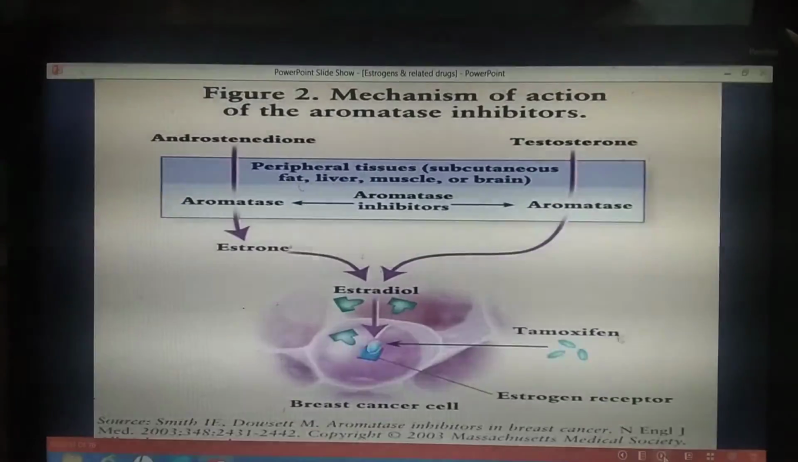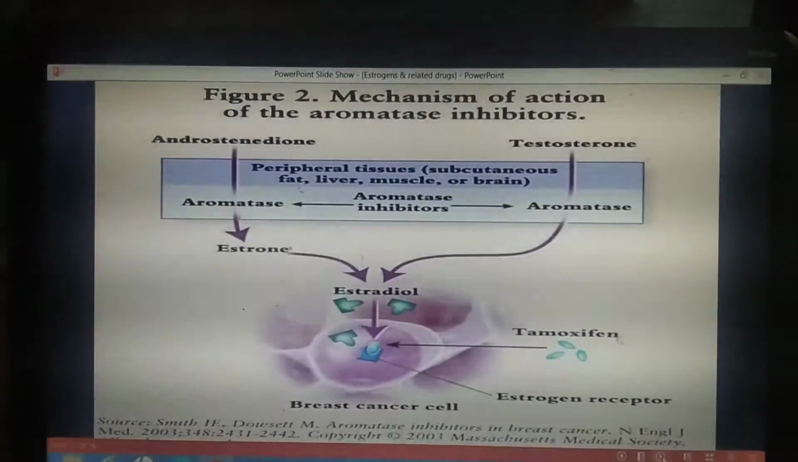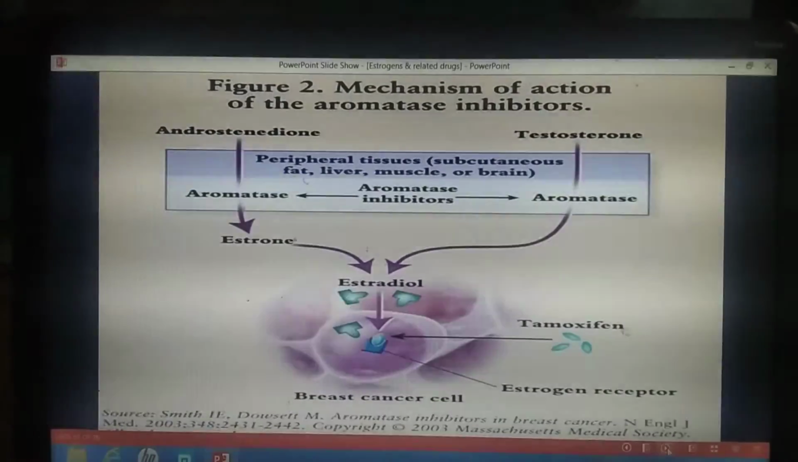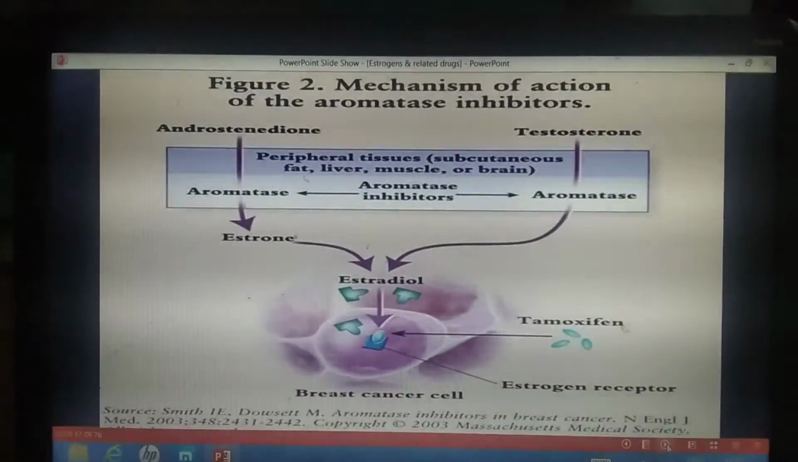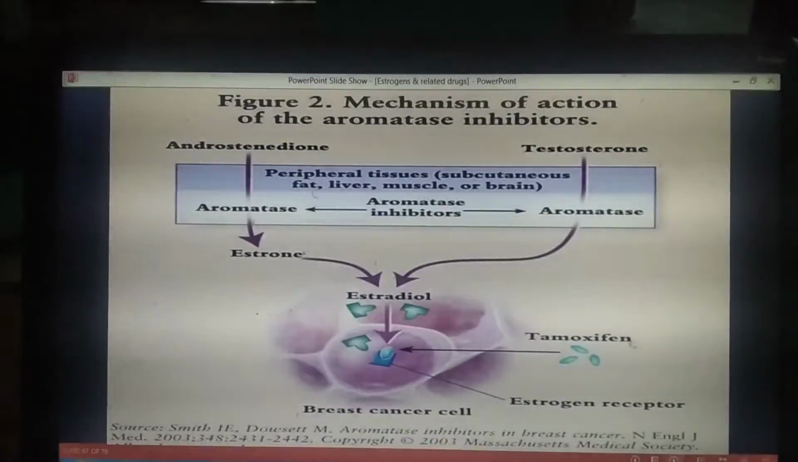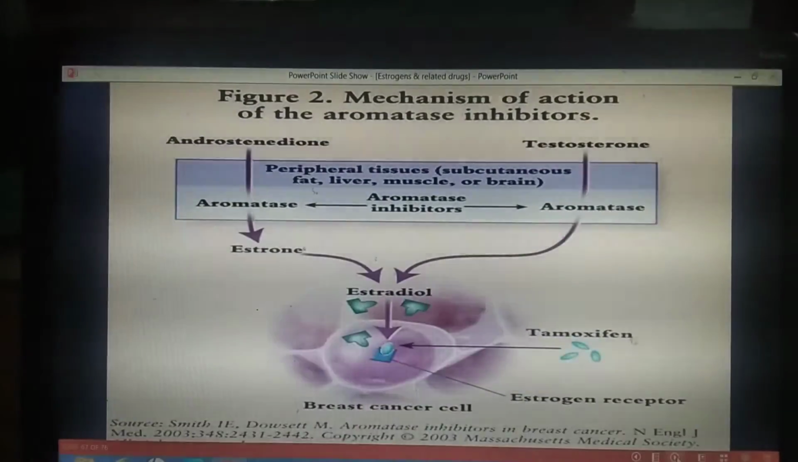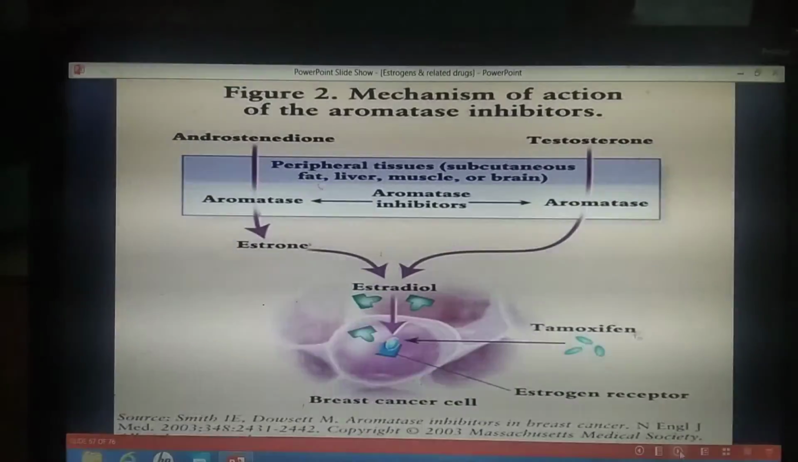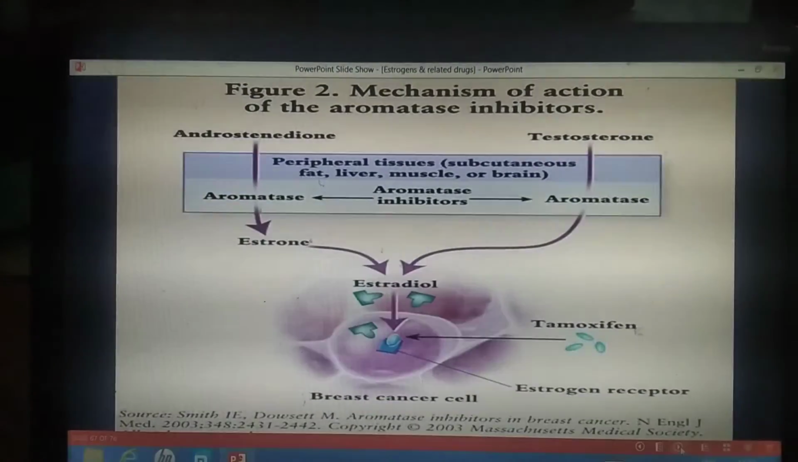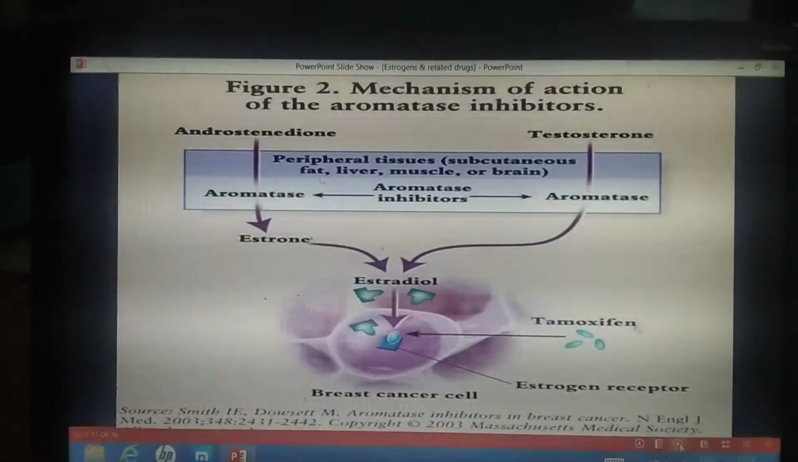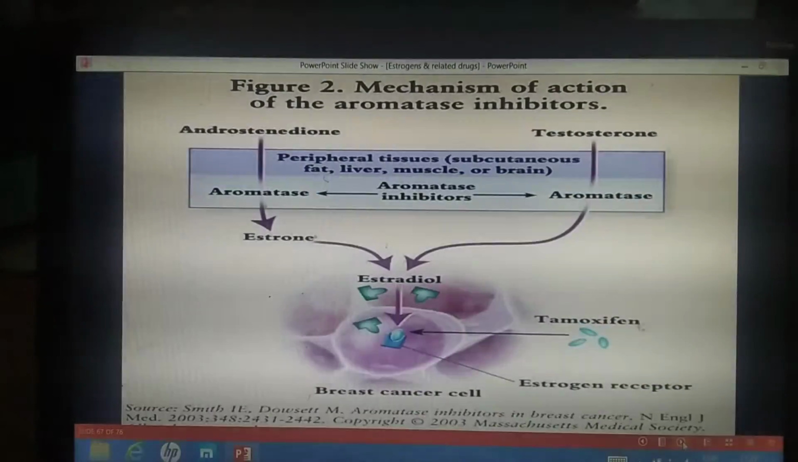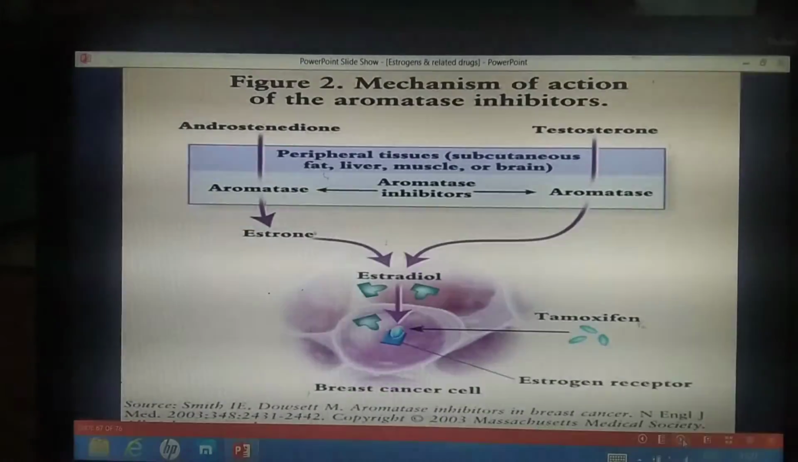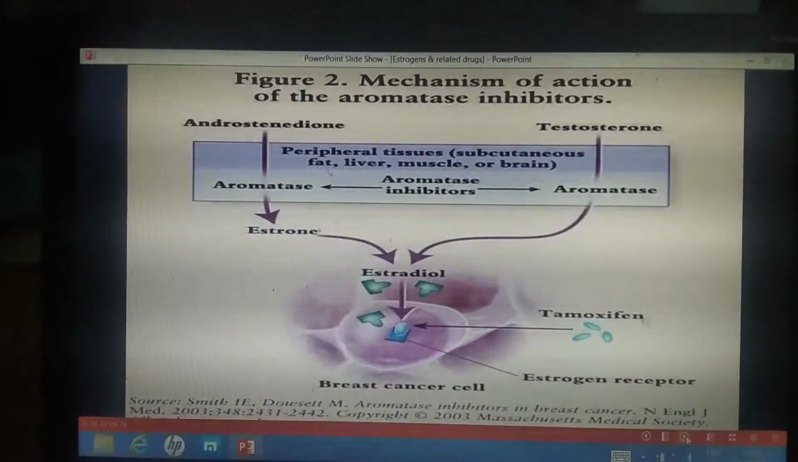This slide also shows the mechanism of action of the aromatase inhibitors. From androstenedione, estrone is produced by the aromatase enzyme, and from testosterone, estradiol is produced. So in various tissues the aromatase enzyme causes synthesis of estrone and estradiol. The aromatase inhibitors inhibit the production of estrone and estradiol from androstenedione and testosterone. Here the action of tamoxifen is also shown, which blocks the estrogen receptors in the breast cancer cells.